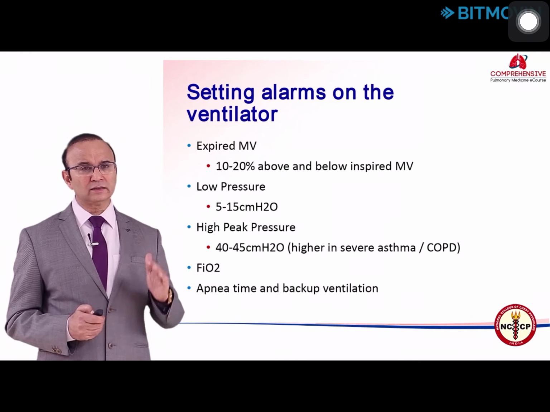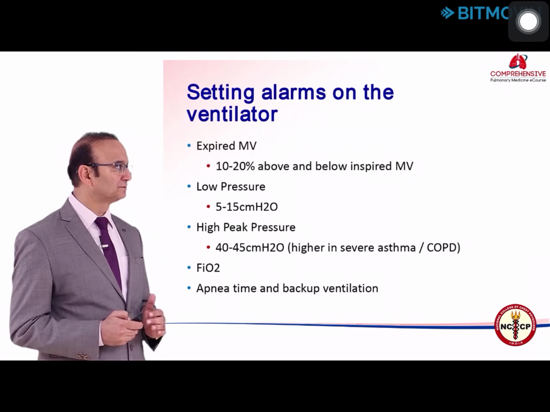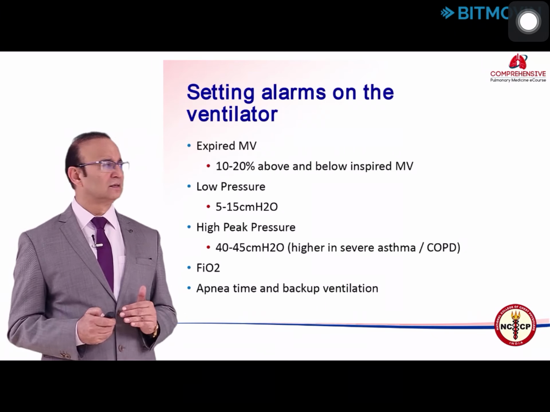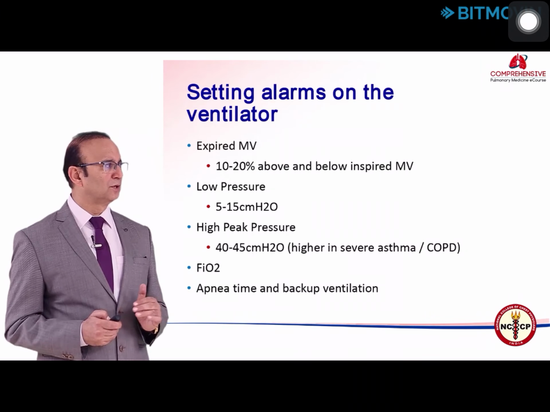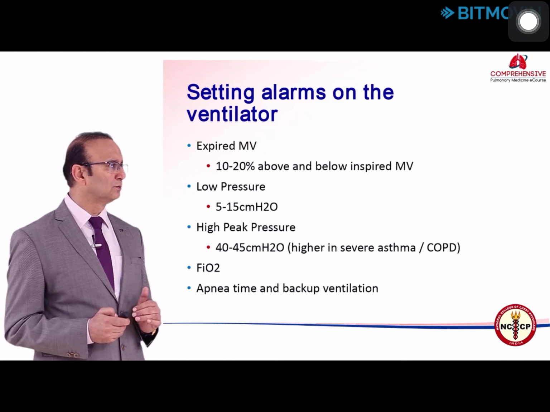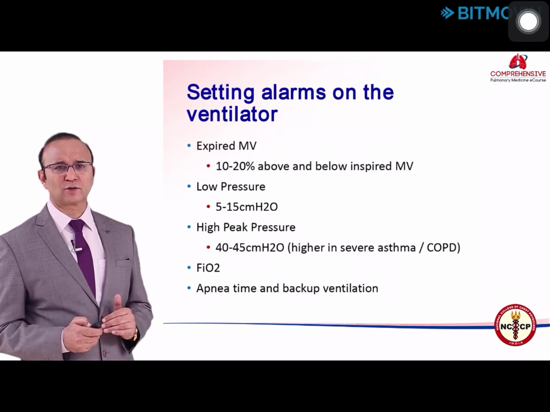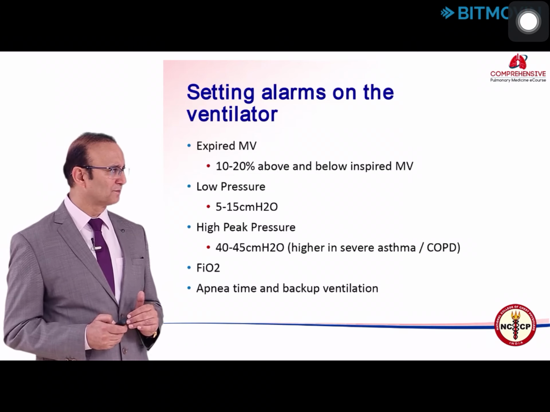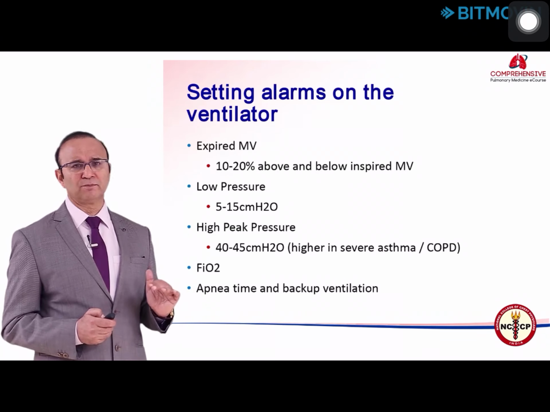Another thing which is very important is setting the alarms on the ventilator. Expired minute volume 10 to 20% above and below the inspired minute volume, low pressure 5 to 15 centimeter, high peak pressure 40 to 45 centimeter of water, FiO2, apnea time and backup ventilation.